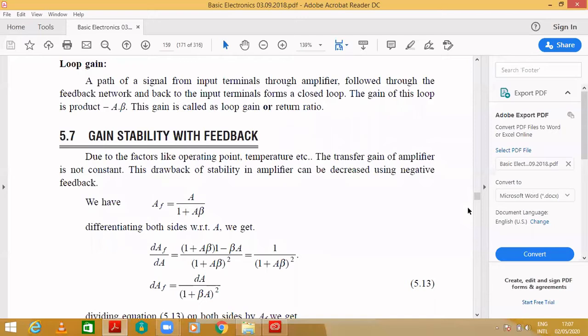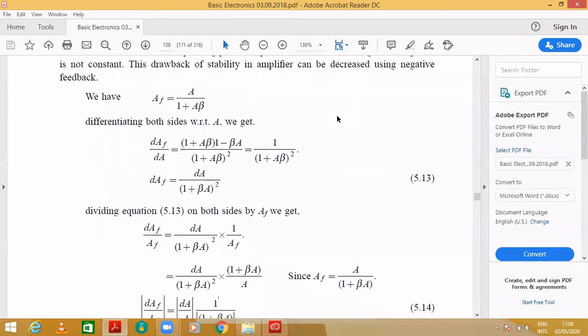So next is the loop gain. A path of a signal from the input terminal through the amplifier, followed through the feedback network and back to the input terminals, forms a closed loop. So here in the figure you can observe the path of a signal from an input.